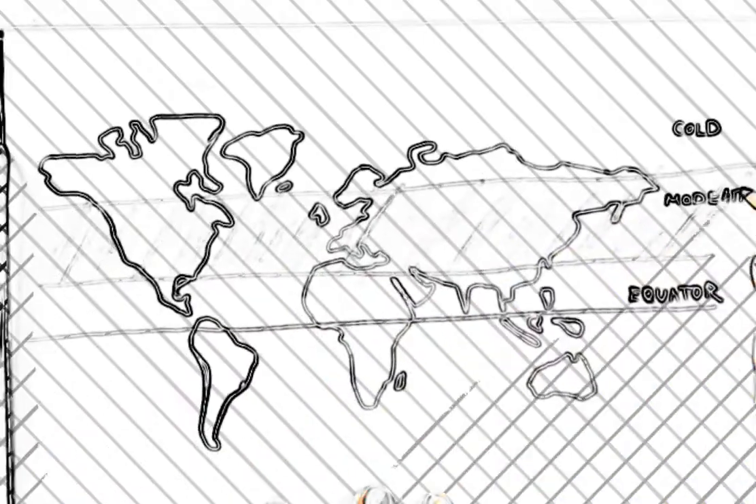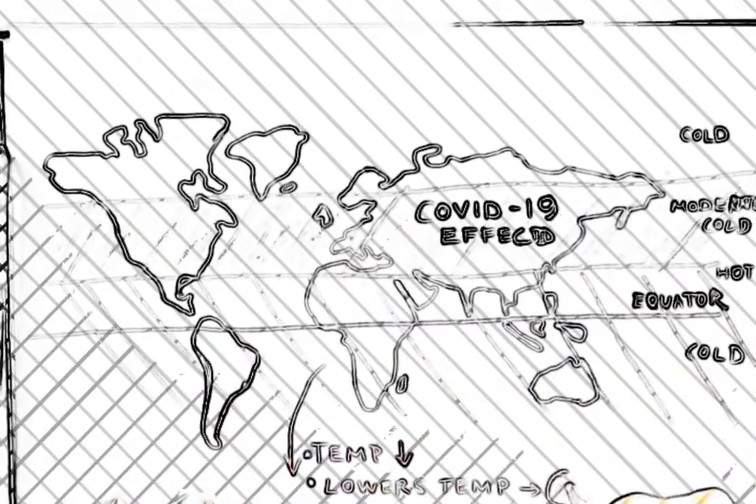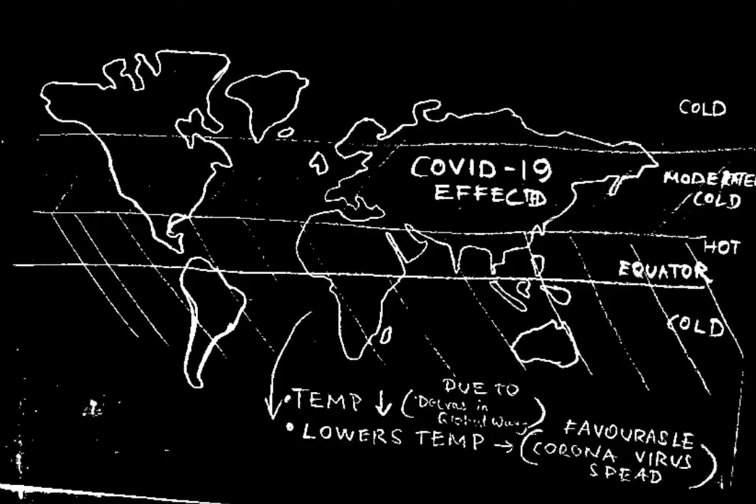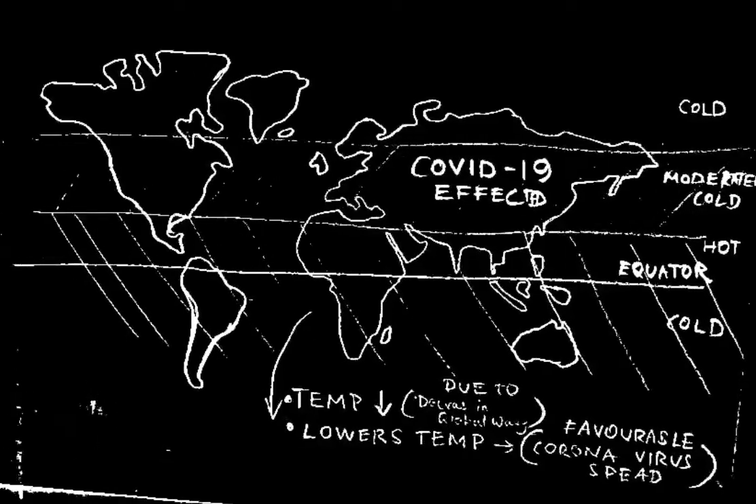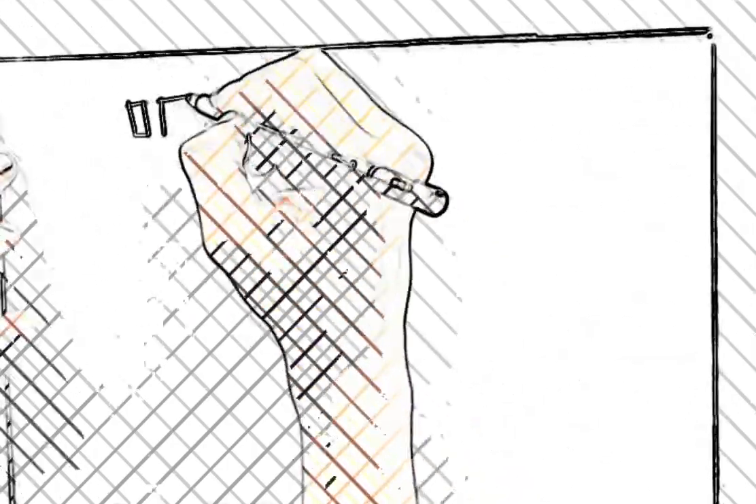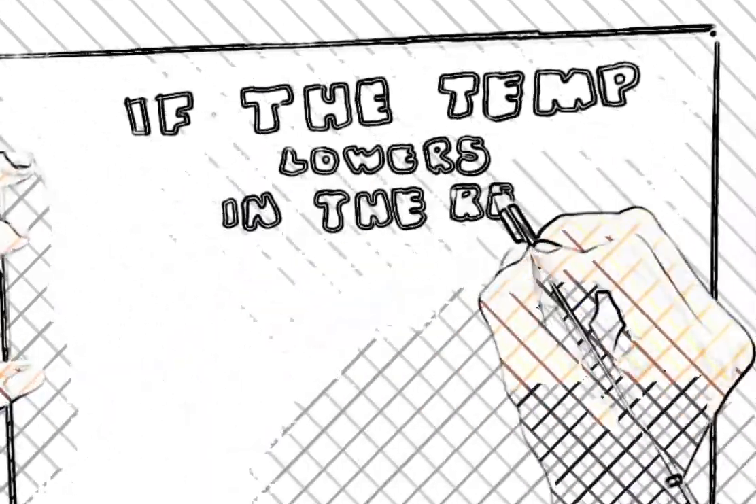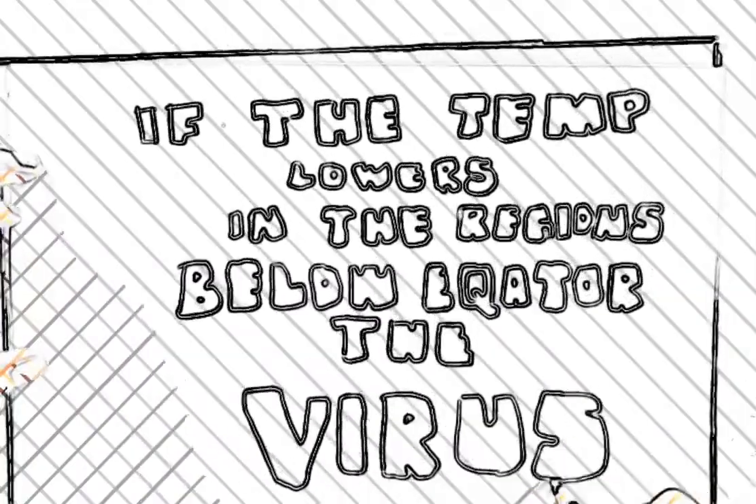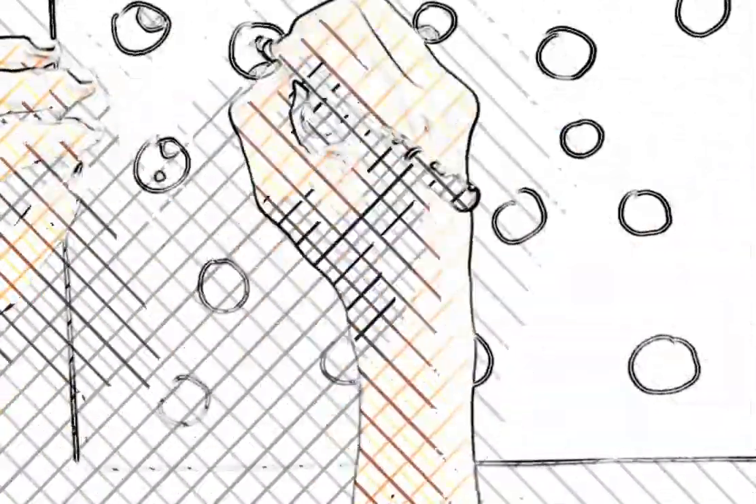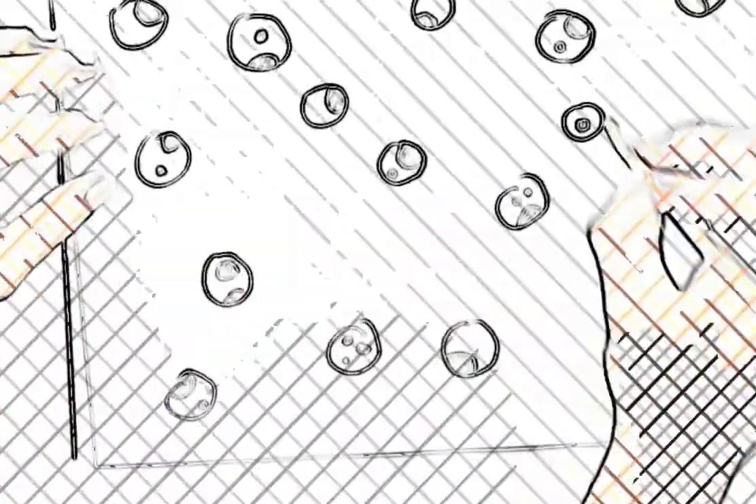When we look into the world map, we can see that the coronavirus affected areas are the regions having lower temperature. I mean countries like China, Italy, USA, France, etc. But for the regions below the equator, if the monsoon arrives earlier, and that means if the temperature lowers in these regions which are below the equator, then the virus, which easily spreads at lower temperatures, will spread faster.